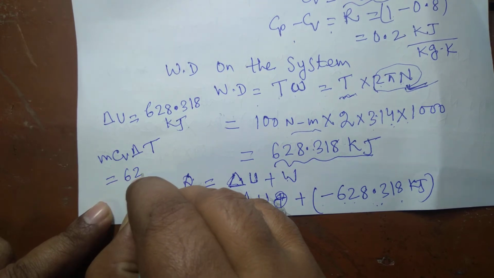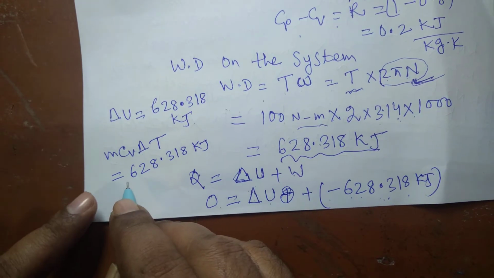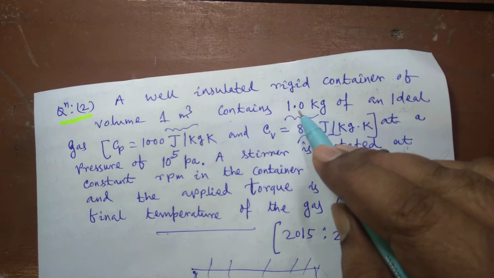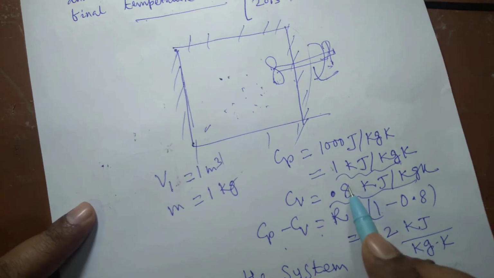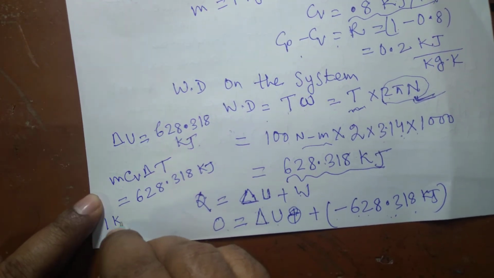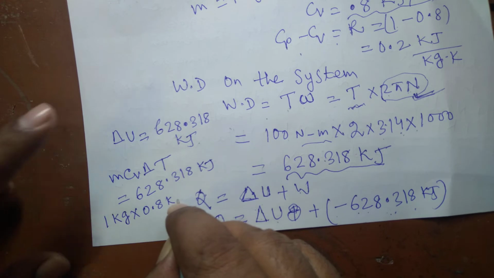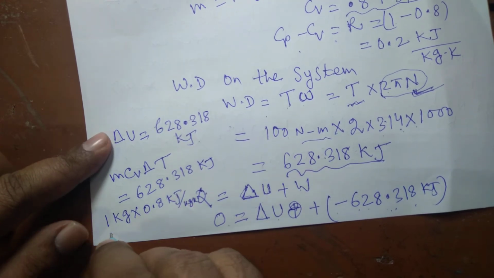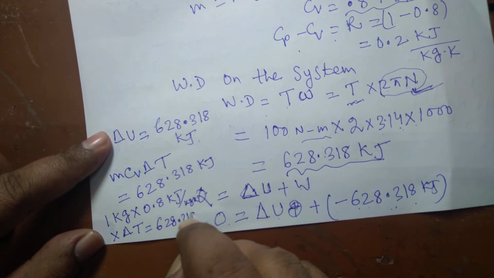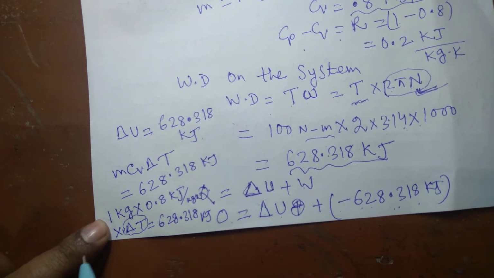This is equal to 628.318 kilojoule. So mass is again given in the question. Mass is 1 kg, and Cv I have already calculated is 0.8. So 1 kg multiplied by 0.8 kilojoule per kg Kelvin multiplied by delta T is equal to 628.318 kilojoule.